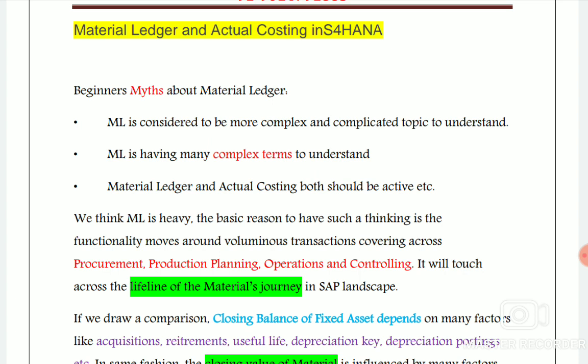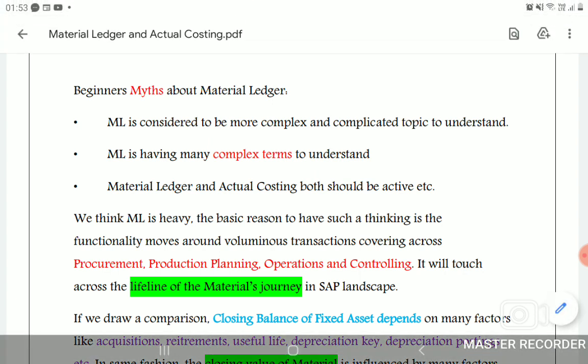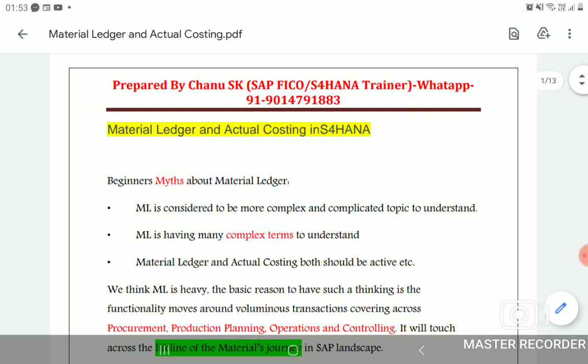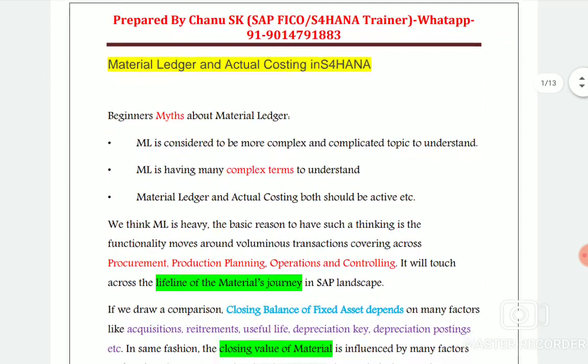Generally we think ML is heavy, a big concept. Yes, in real terms it really is a big concept, but for training it's not, because every trainer presents it in a simplified manner. Today I am also making this concept very simple, and you won't find this PPT on any other website or YouTube channel. So please note down everything I have mentioned here.